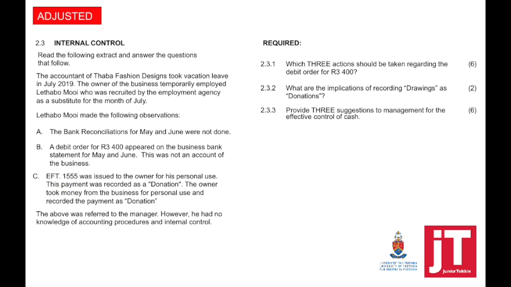If you look at the questions required now, which 3 actions should be taken regarding the debit order of 3,400? What are the implications of recording drawings as donations? Provide 3 suggestions to management for the effective control of cash.